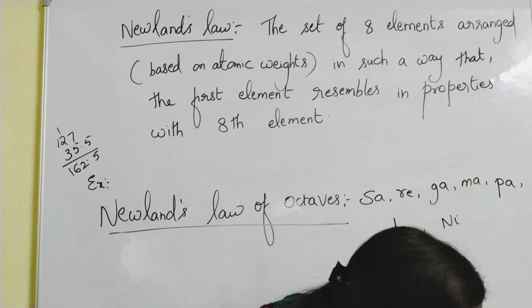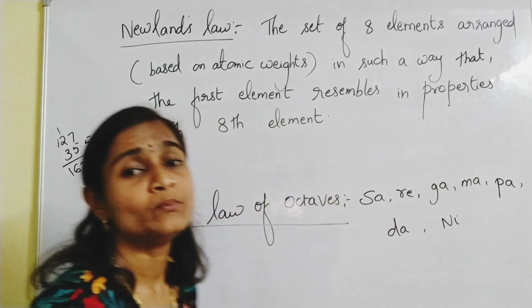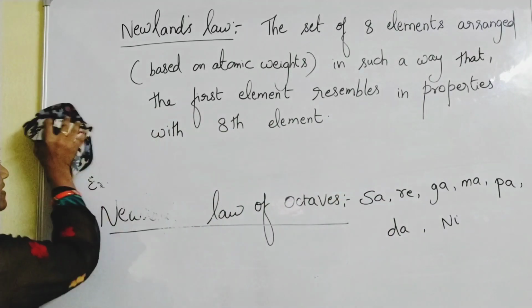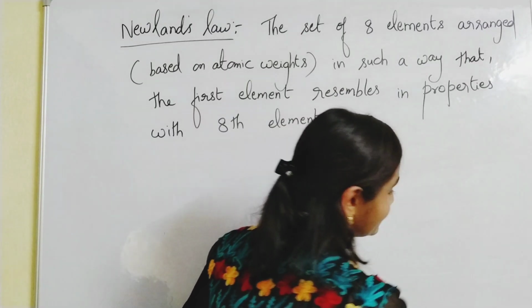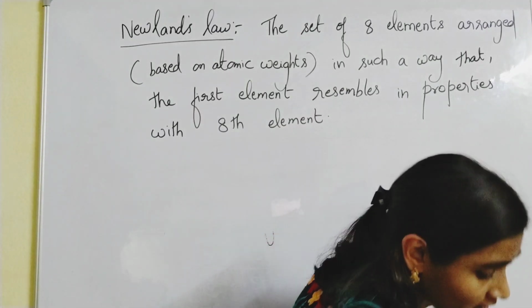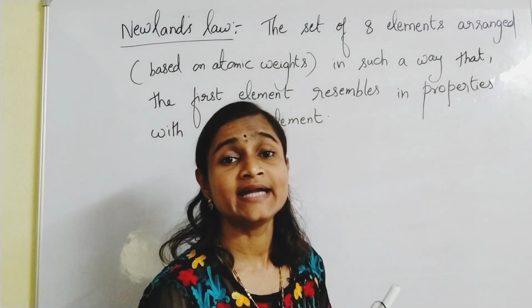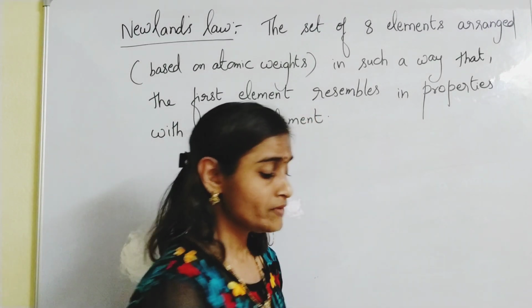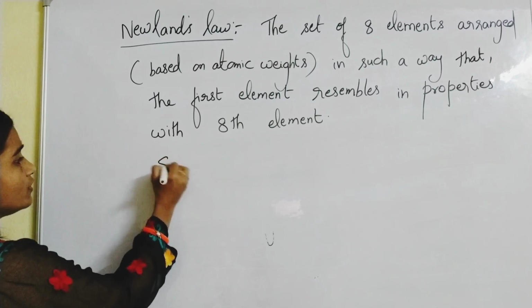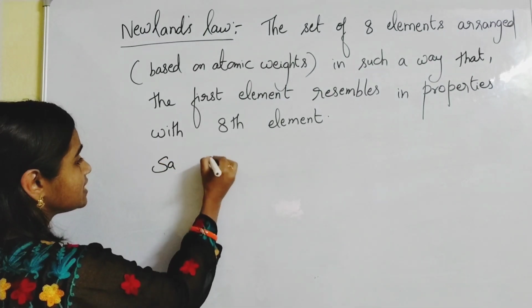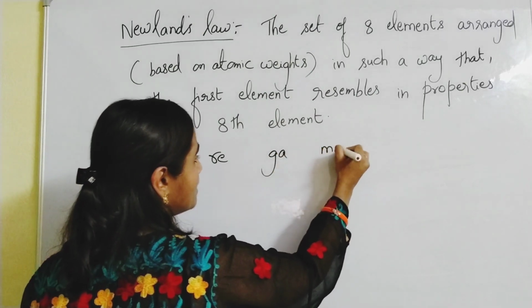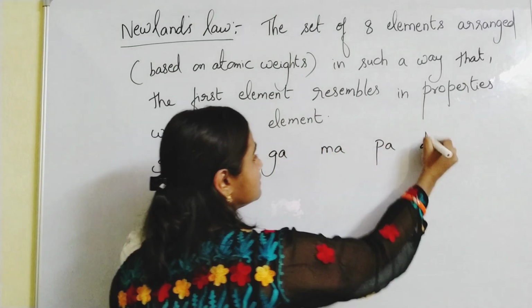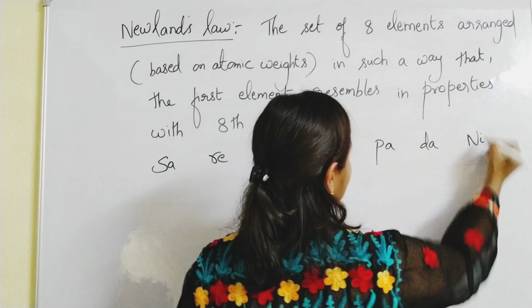Okay, so let us learn the example. We'll learn it in the form of a table. You all know the 7 musical notes are arranged like this: sa, re, ga, ma, pa, da, ni.